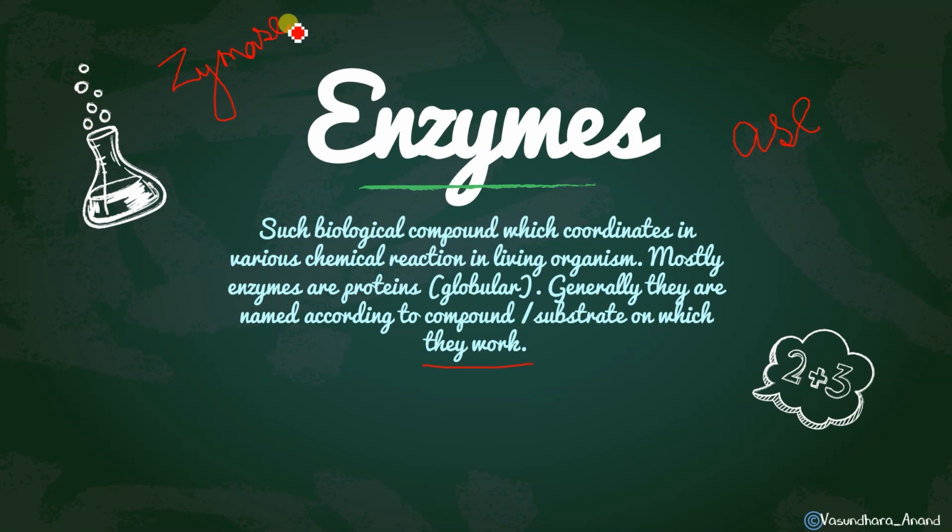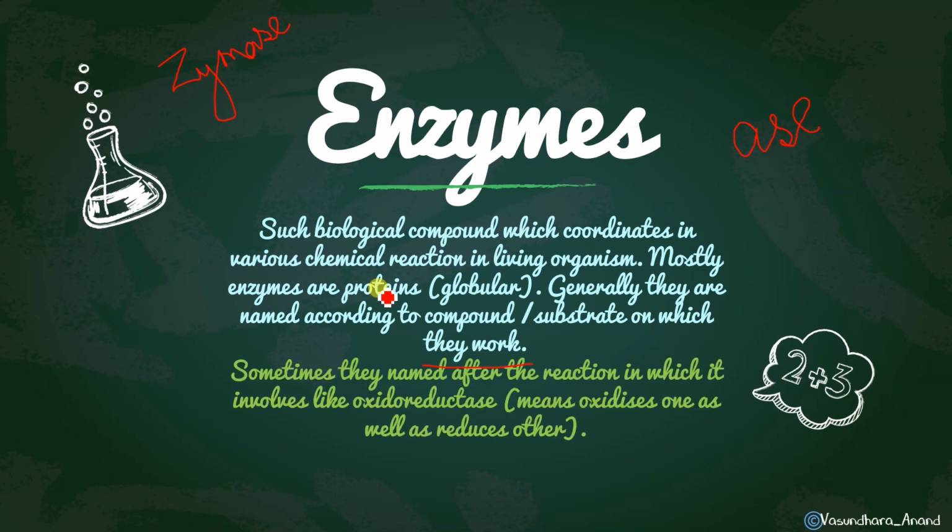So the rest is very easy, you can find it with this. Only zymase works on glucose, and invertase works on invert sugar, that means sucrose. The rest you can easily find.